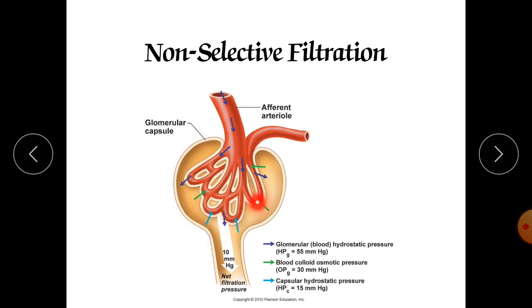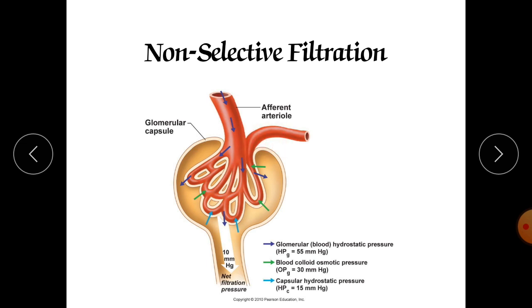Hydro means water. Here almost 90% is water. Blood contains water. So it is a capsule generated hydrostatic pressure, and it is 15 mmHg, which is against the capillary pressure or blood hydrostatic pressure. So the total pressure is 10 mmHg.